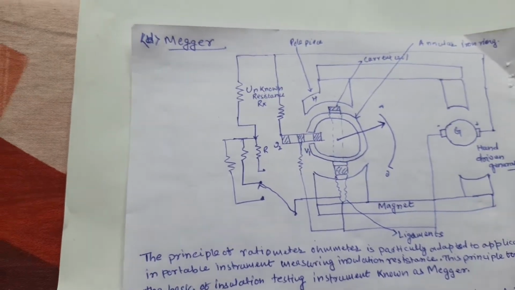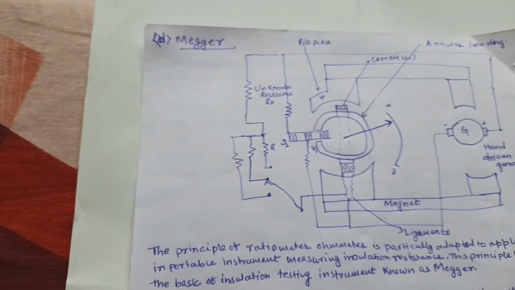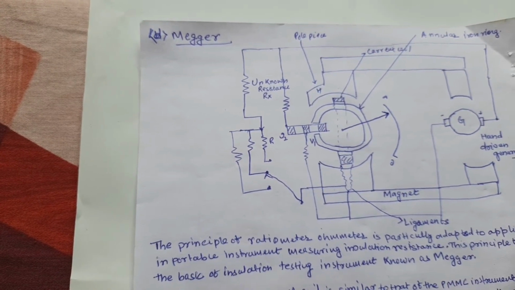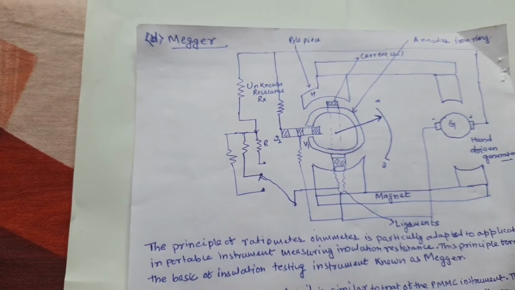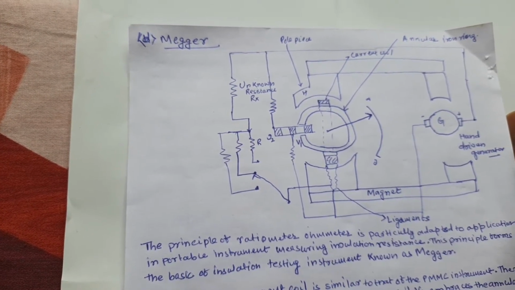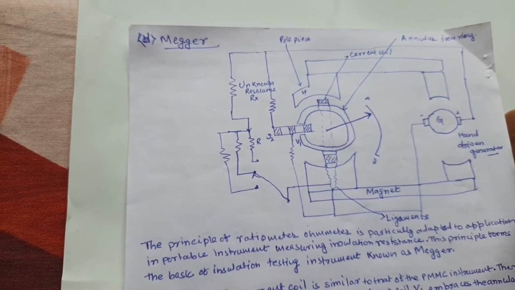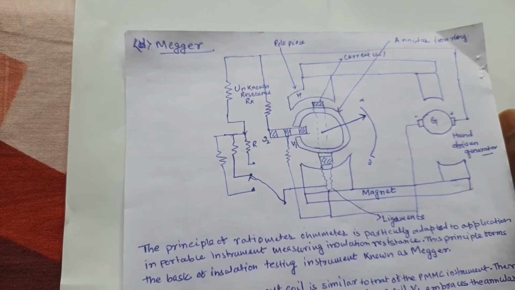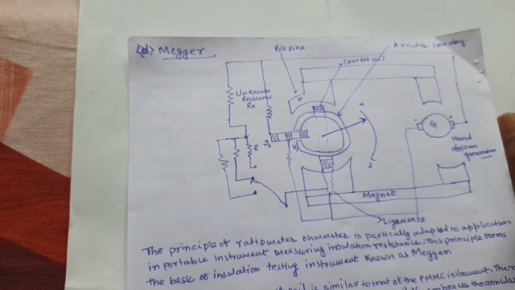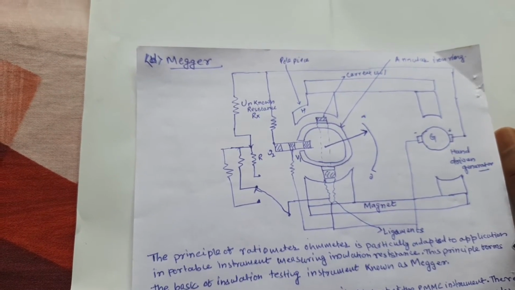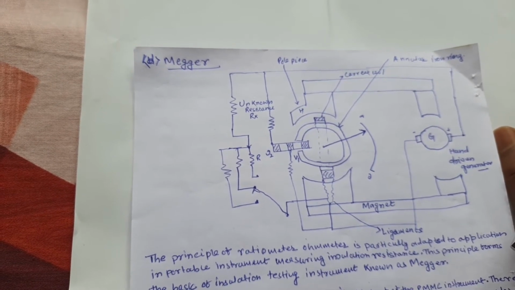The last method is the Megger. This is the most popular and useful method for the measurement of high resistance, especially insulation resistance. You can go through the YouTube video where you can see the actual working principle and how it works for the measurement of insulation resistance. This is a most popular and portable device. It is just like a vanity box. You can carry it anywhere for the measurement of insulation resistance.